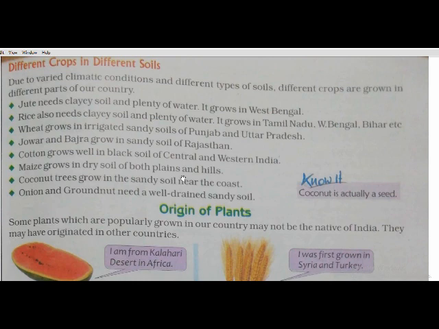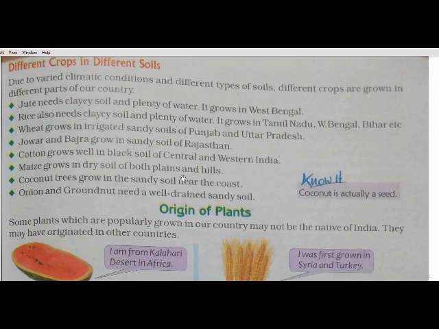Next, rice also needs clay soil and plenty of water. It grows in Tamil Nadu, West Bengal, Bihar and so on. Means in different places like Jharkhand and Punjab, rice also grows. Wheat grows in irrigated sandy soil of Punjab and Uttar Pradesh. As you can see, wheat is growing on irrigated sandy soil.